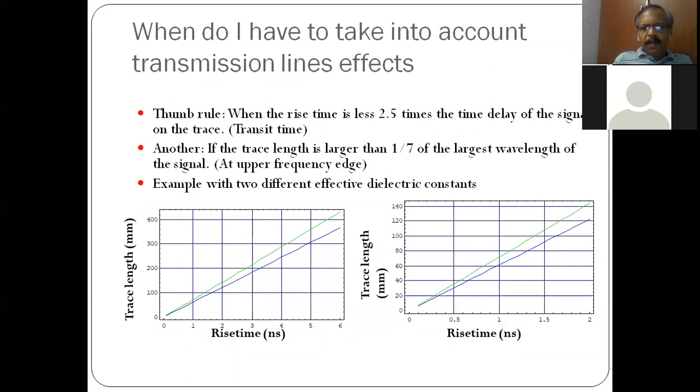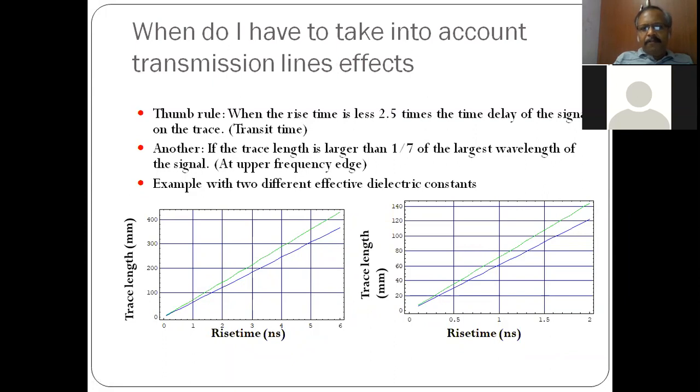Once we know the velocity, we can calculate the transit time. Now, the transit time should be compared with the rise time of the signal. So, when the rise time is less than 2.5 times the time delay of the signal through the trace, then we need to consider that line as a transmission line.